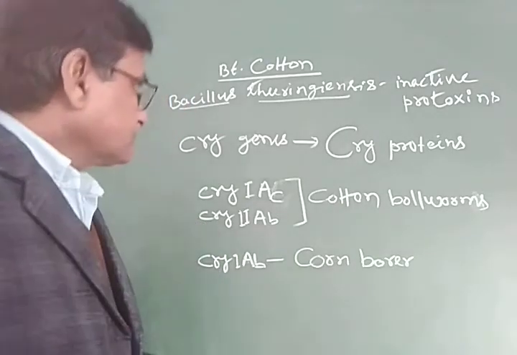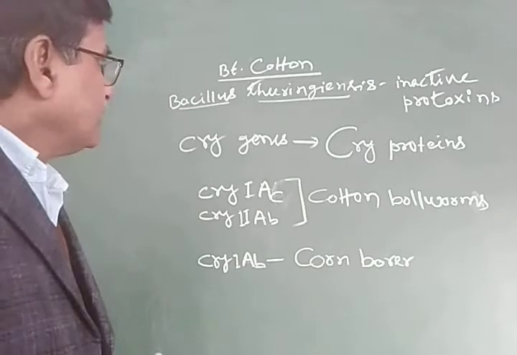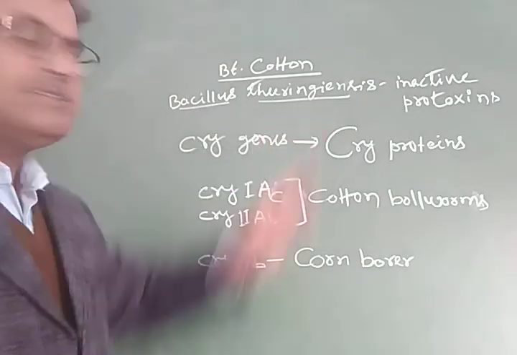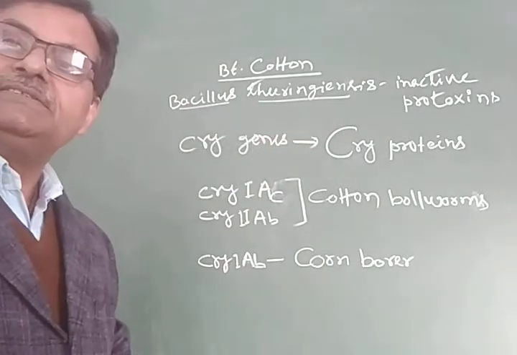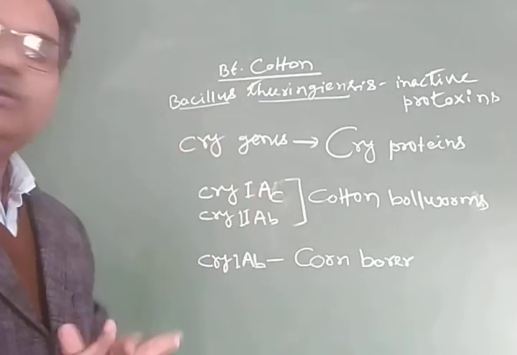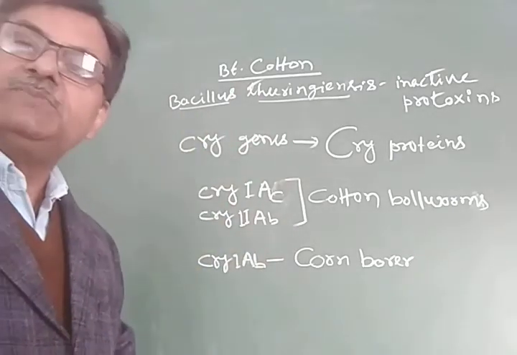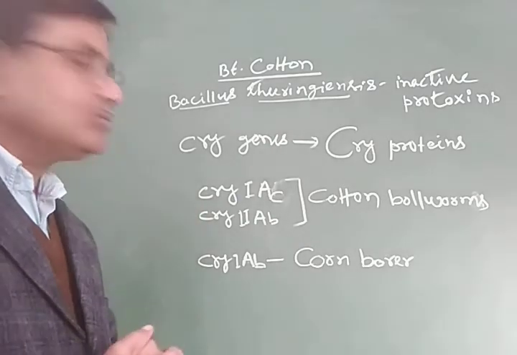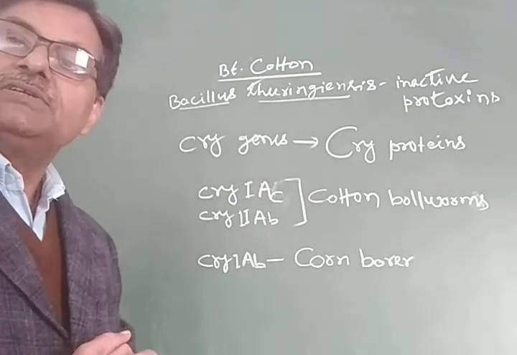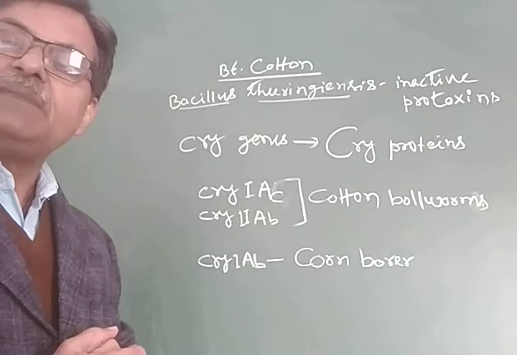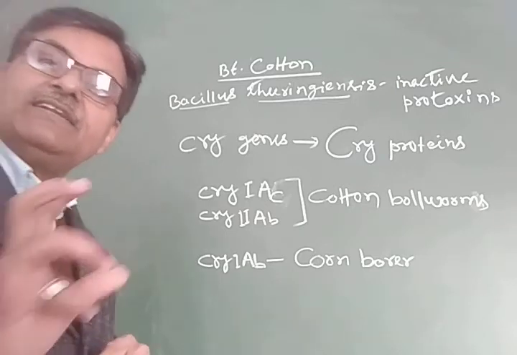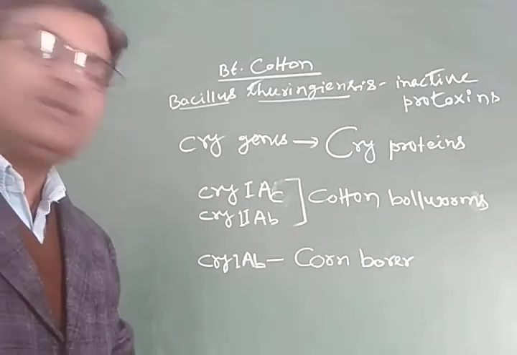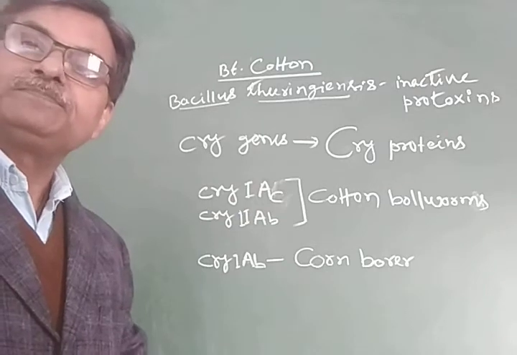So scientists thought that we can use the genes of this Bacillus thuringiensis. We can isolate the genes of this Bacillus thuringiensis and incorporate them into crop plants to develop pest resistance, or insect resistant capacity, by the use of these genes.